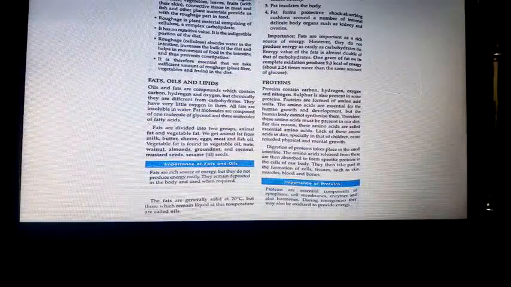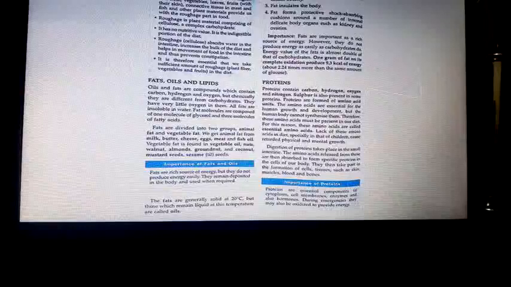They have very little oxygen in them. All fats are insoluble in water. Fat molecules are composed of one molecule of glycerol and three molecules of fatty acids. Fats are divided in two groups, namely animal fat and vegetable fat. Got it, children? Animal fats are solids.